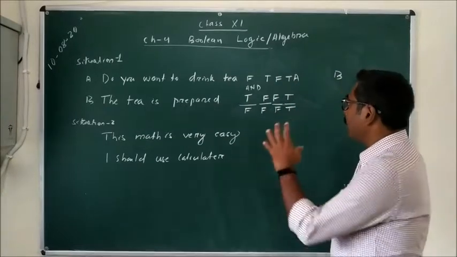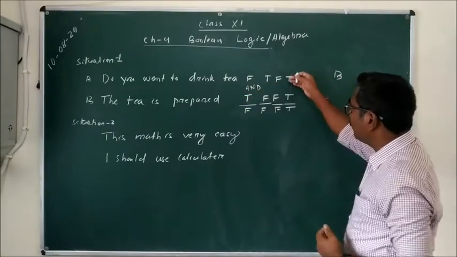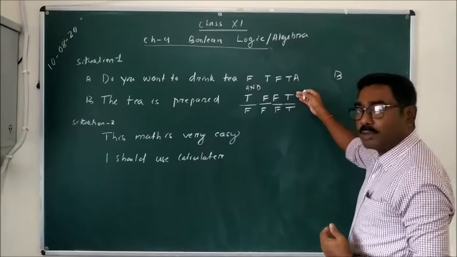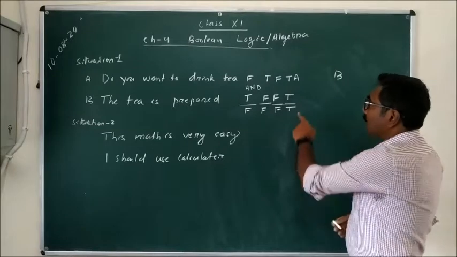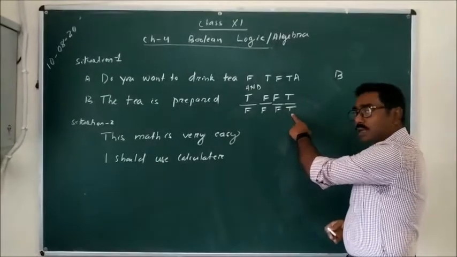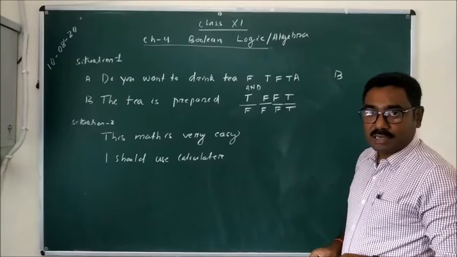So when we are using the AND operator between two situations, if both the conditions are true, or both the statements are true, then we'll get a true result. Otherwise we'll get a false result.